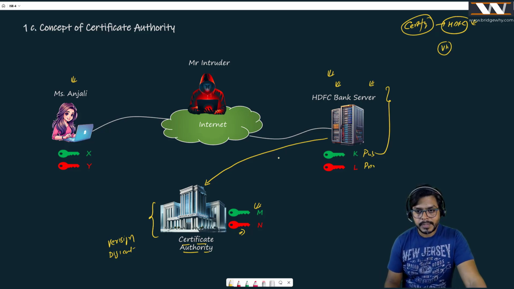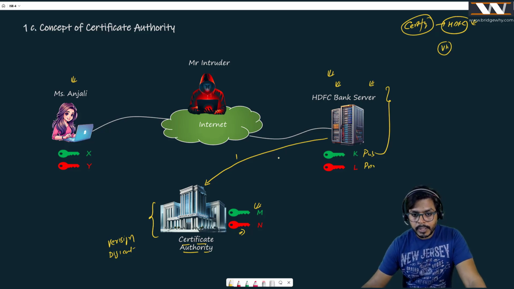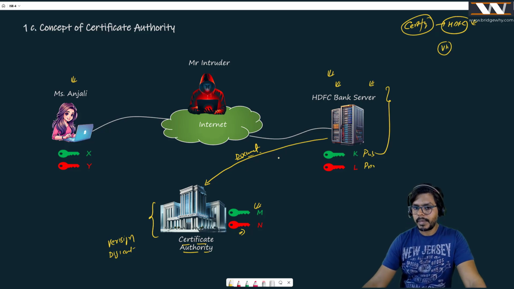But Mr. HDFC Bank server, if you are saying you are the HDFC Bank server, give me all the documents which prove that you are the HDFC Bank server. If that is the case, the HDFC Bank server is going to create a file and give it: my name is HDFC Bank, right? I work in India, and maybe this is my government certificate which proves that yes, I am the HDFC Bank. I have the domain name registration also.